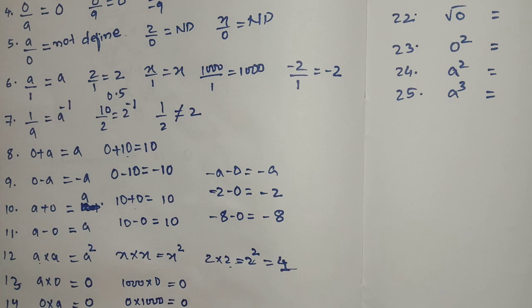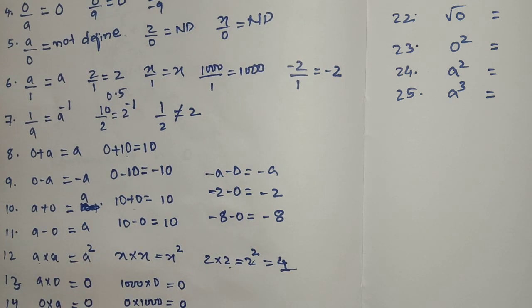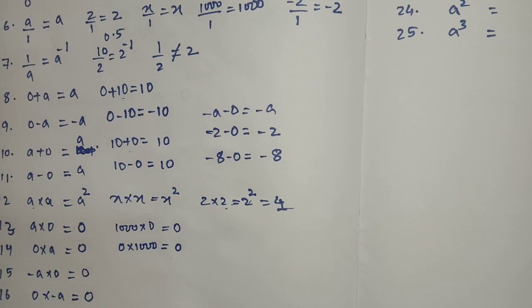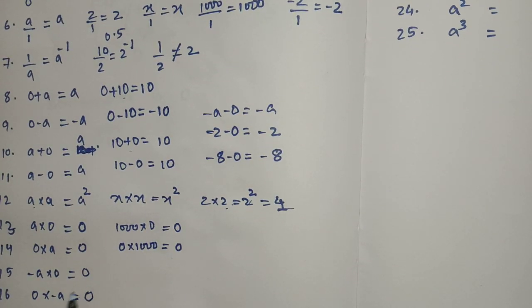Minus anything into 0 is also 0. 0 into minus anything is also 0. Some students used to write minus 0 here, that is wrong. There is no such value as minus 0. Keep in mind, student. Simply keep in mind, when you multiply 0 with anything, whether it is minus or plus, the result will be 0 only.